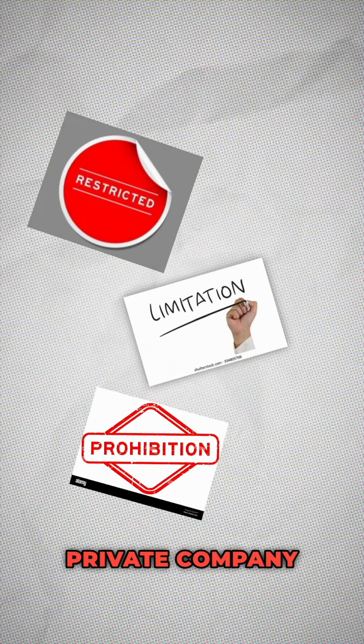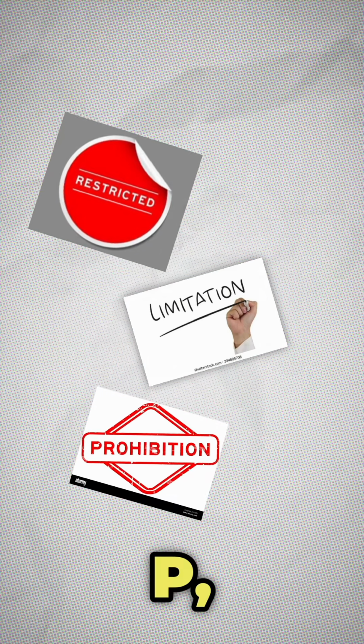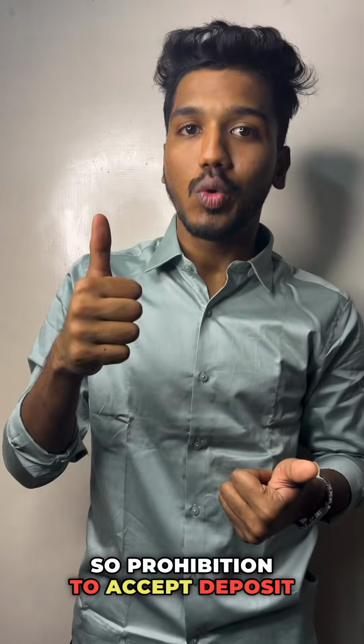As per Section 2, sub-section 68 of the Companies Act 2013, a private company contains three elements, that is P, L and R. P is prohibition, L is limitation, and R is restriction. So, prohibition to accept deposits from the public; limitation on the number of members to 200; and restriction on transferability of shares.